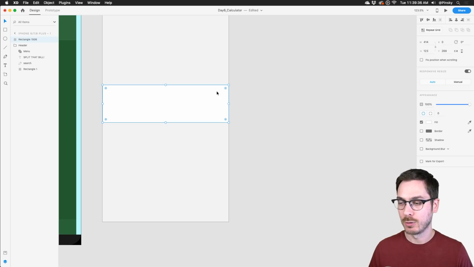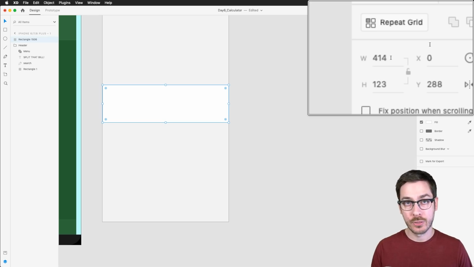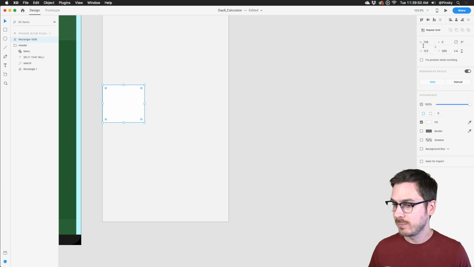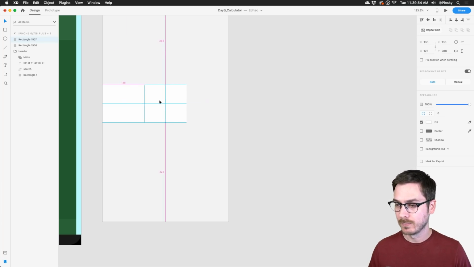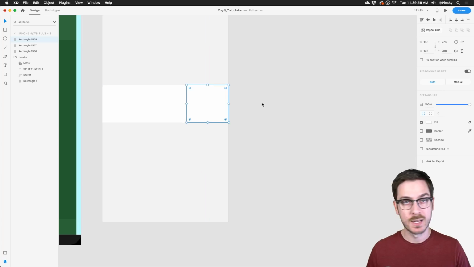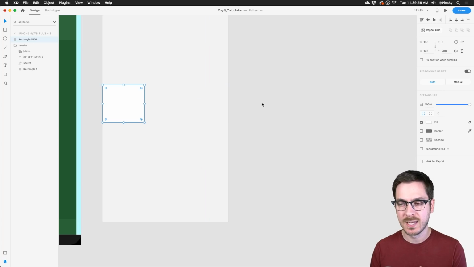So with the button across the entire artboard, over here to the right, I know I want 3 going across, so I'm going to just do 414, which is the width of the artboard, and then divide by 3. There we go. That will give me one button that will be repeatable very easily, 3 times perfectly across my artboard. We'll get into the repeat grid in a second.